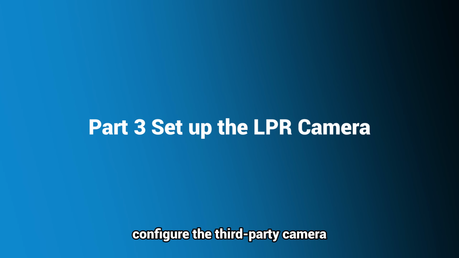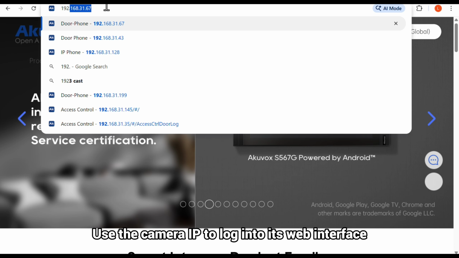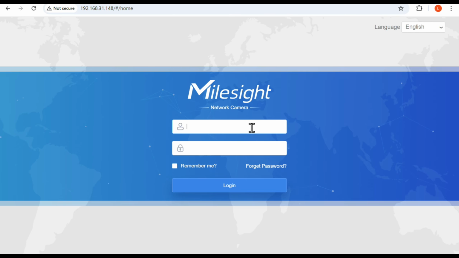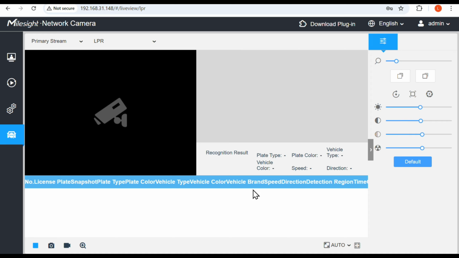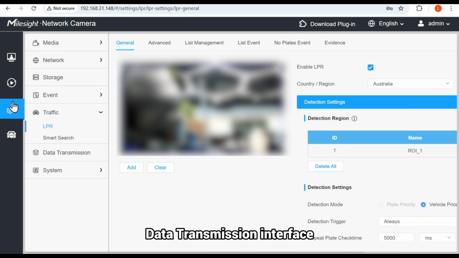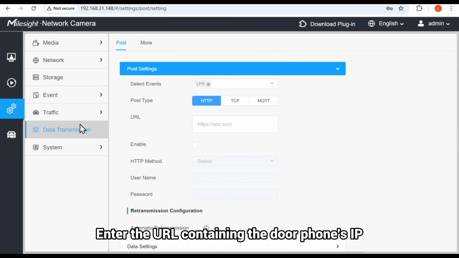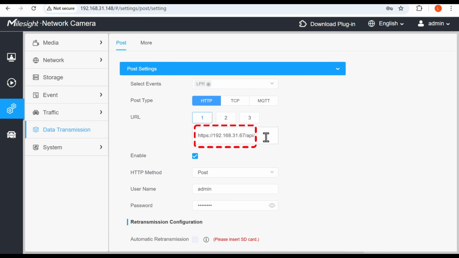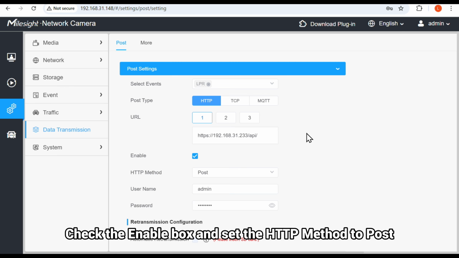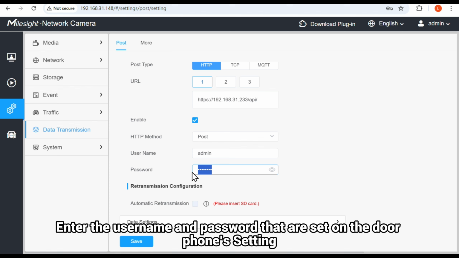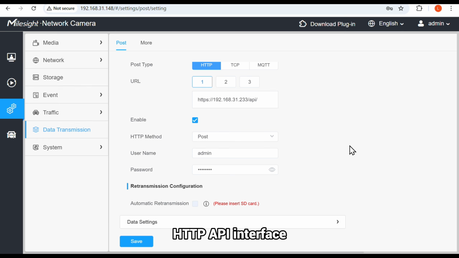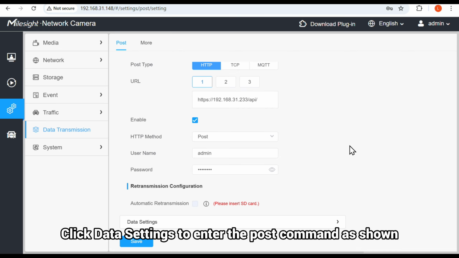Next, configure the third-party camera. Use the camera IP to log into its web interface. Go to Setting, Data Transmission Interface. Enter the URL containing the door phone's IP. Check the Enable box and set the HTTP method to post. Enter the username and password that are set on the door phone's setting, HTTP API interface. Click Data Settings to enter the post command as shown.